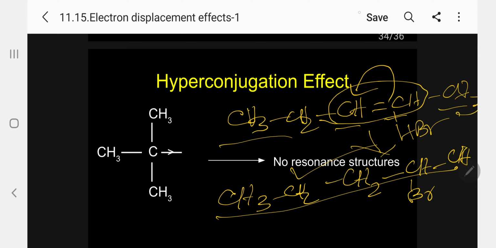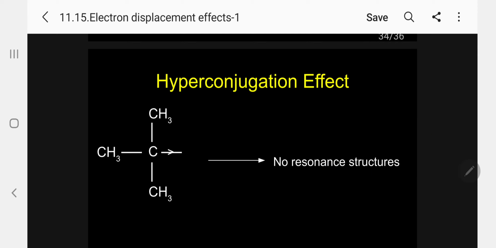Also, we can even explain stability with the help of hyperconjugation. I will give an example, kindly follow.